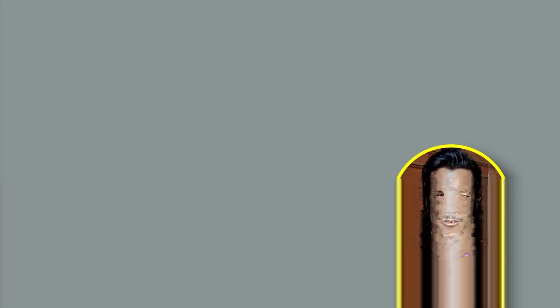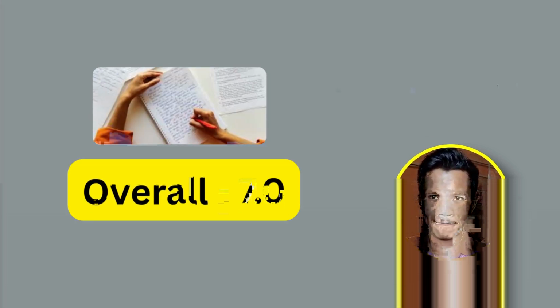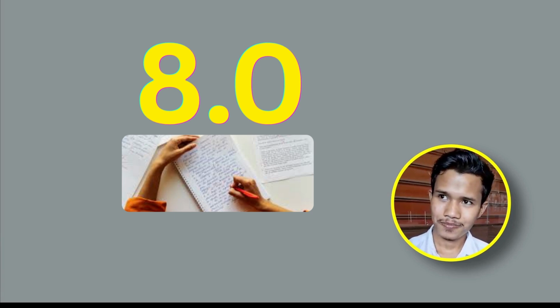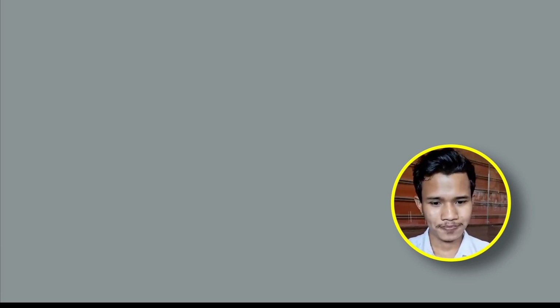The first time I did the test, I got an overall 7 in writing, and an overall score of 7.5. But the second time I did the test, I got an overall 8 in the writing test. So I know exactly what it takes to get that band 7, 8 or 9 in the IELTS writing test, which a lot of students find so difficult, so challenging to actually get the score that they need. Honestly, I can't wait to start this lesson.